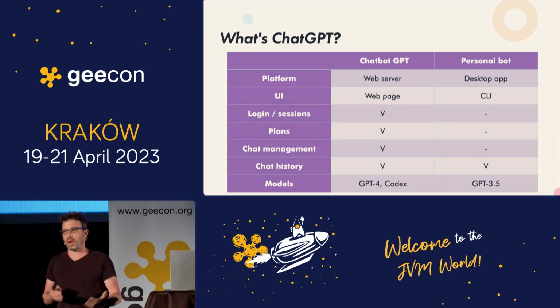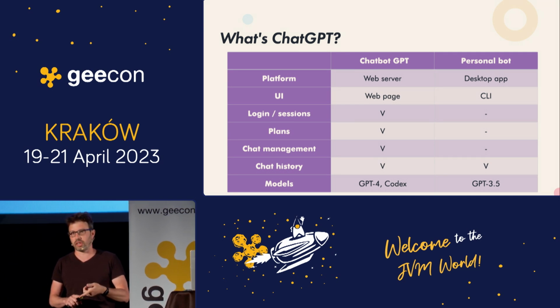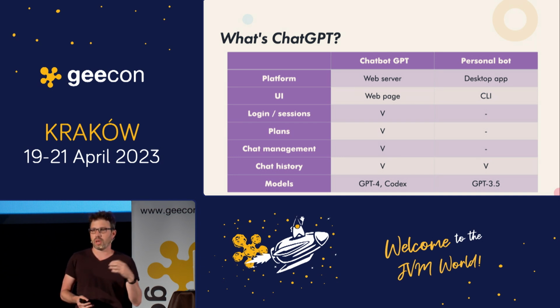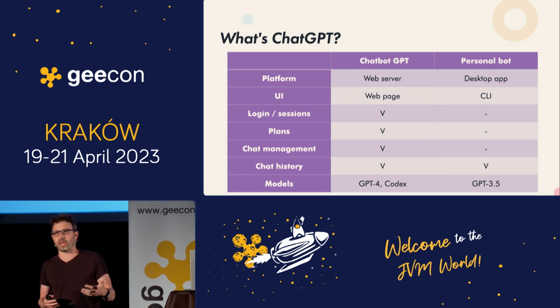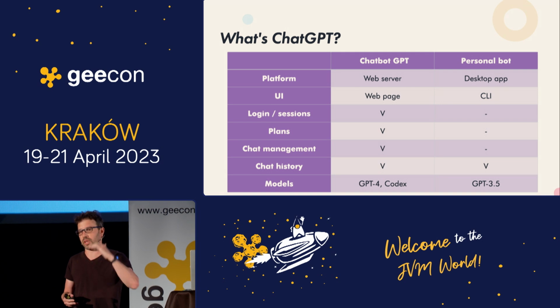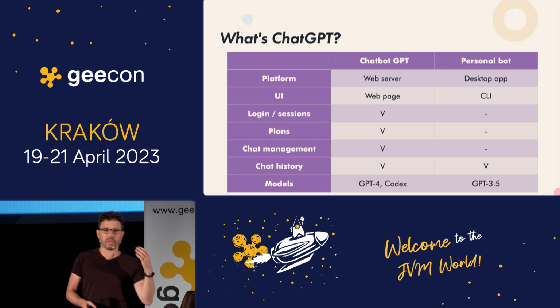So you have their page. You have their web server. You have a UI, which is the web page. And you have some features on top of that, like login, sessions, right? You need to log in. You have the session opened. You have some plans, like the free and the paid. You have the chat management, so you can go back to your chats. You also have some chat history, right? You can chat and then get an answer, ask another question, get an answer, ask another question. This is another feature. And it's based on some models in the back end, like GPT-4 or GPT 3.5 and Codex. So that's for the ChatGPT.